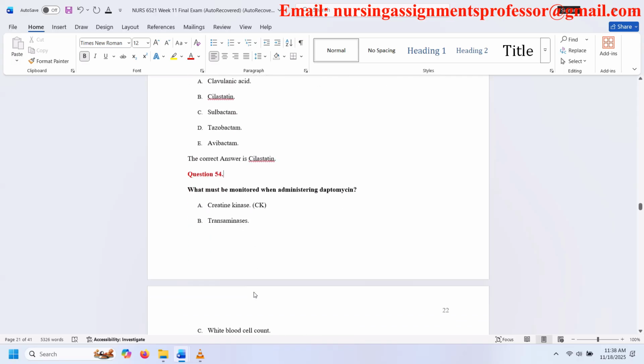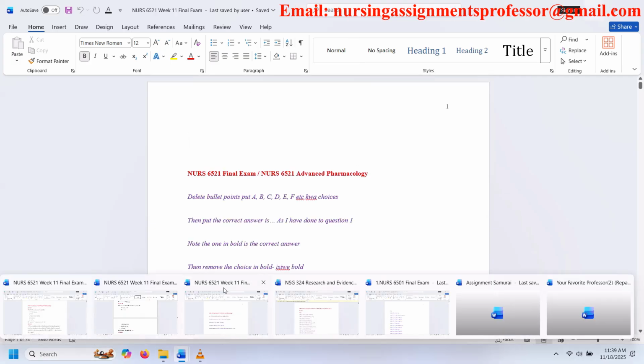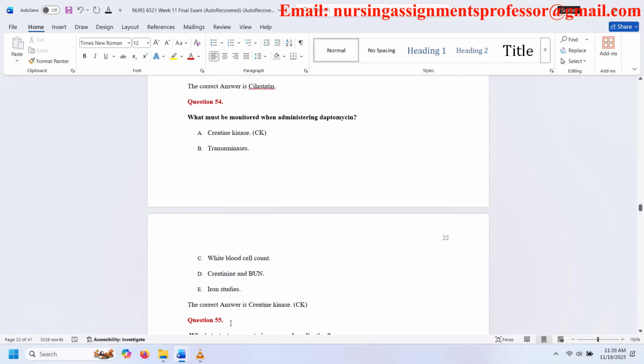Question 54. What must be monitored when administering daptomycin? A. Creatine kinase. B. Transaminases. C. White blood cell count. D. Creatinine and BUN. E. Iron studies. The correct answer is creatine kinase.